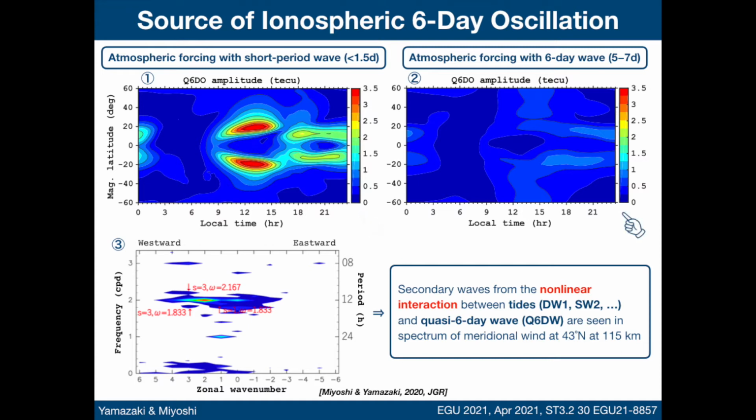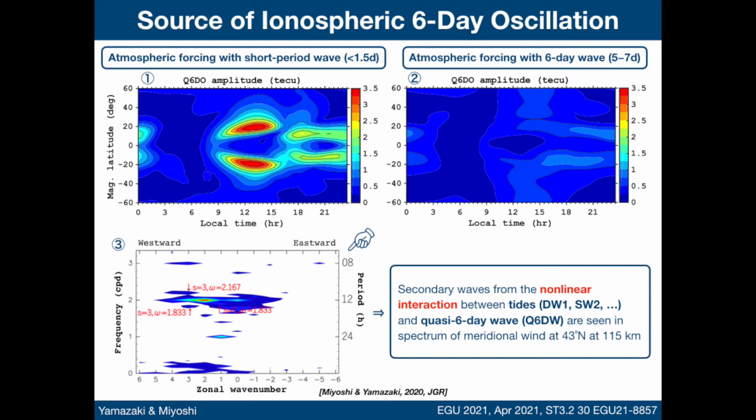Panel 2 is similar, but this time the ionospheric model was forced with waves with periods between 5 and 7 days, including the quasi-6-day wave. The result suggests that waves with period around 6 days are not effective in producing the quasi-6-day oscillation in total electron content. Panel 3 gives a zonal wave number versus frequency spectrum from the neutral model of Gaia.